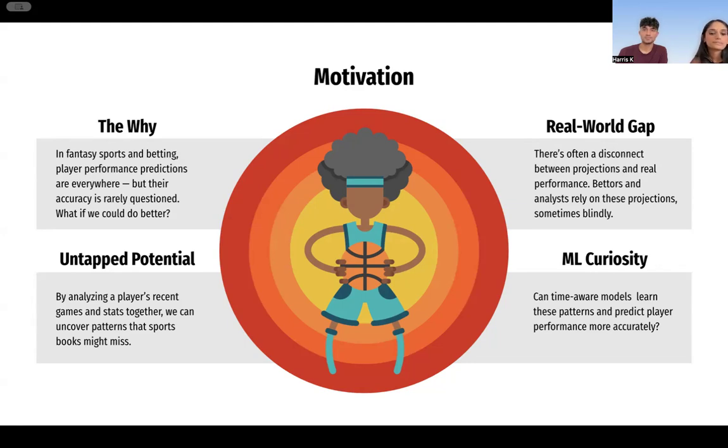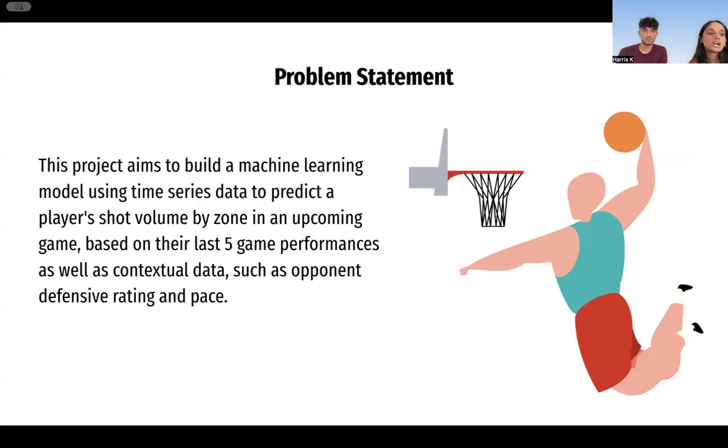The problem we hope to address is building a machine learning model that uses time series data to predict a player's future performance using past shooting tendencies in specific areas on the court. This model will help us understand whether time-aware models can outperform traditional projection methods.